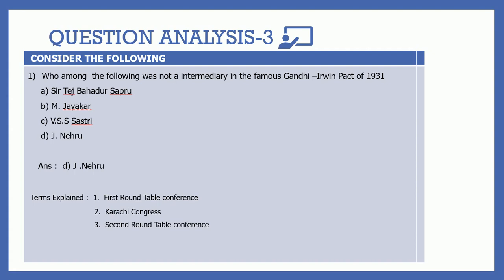It is J. Nehru. Jawaharlal Nehru was not there. The other 3 were there, that is Sir Tej Bahadur Sapru, M. Jayakar and V.S.S. Shastri were there. So D is the answer.